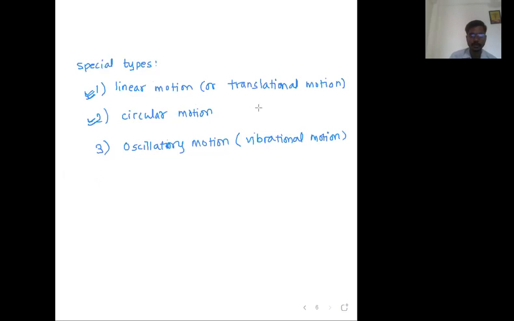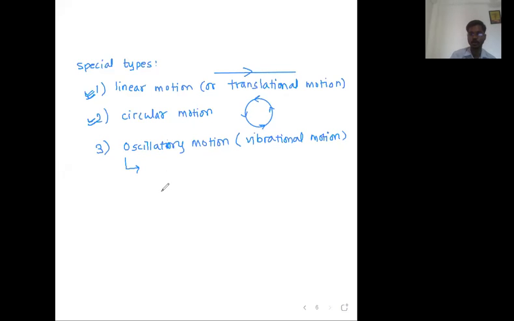If we have a circle, motion on the circumference of the circle is called circular motion, like this. Anything moving on the circumference of a circle will give you circular motion. Anything moving on a straight line will give you translational motion or linear motion. And there is one more special type of motion called oscillatory motion. This thing we do not know, so let us write about it.